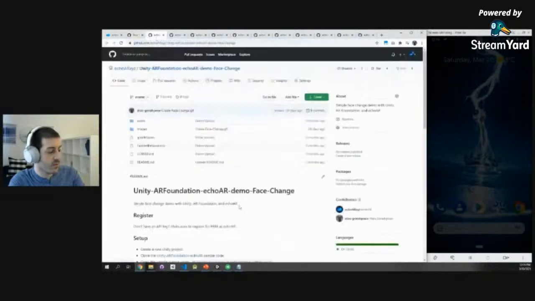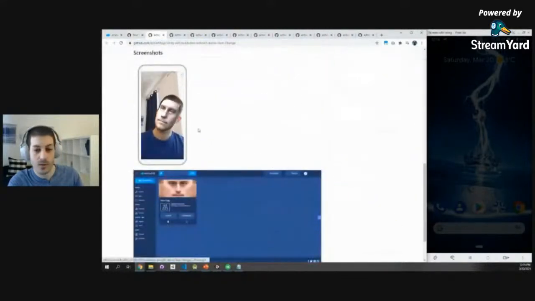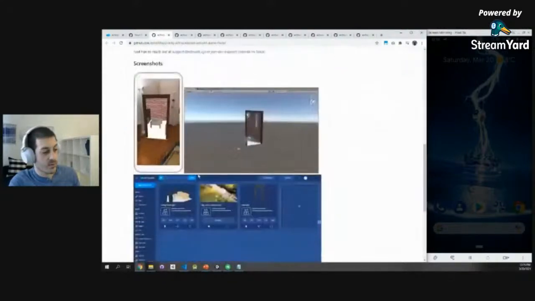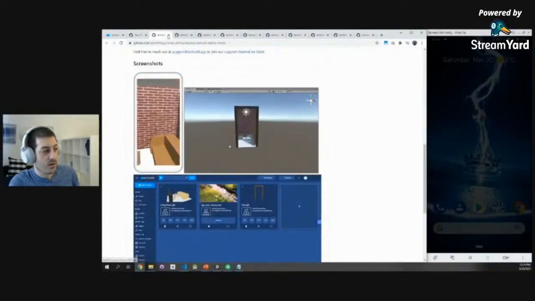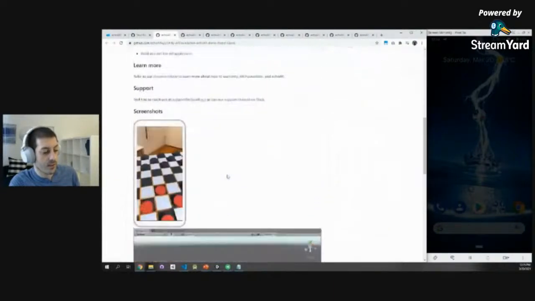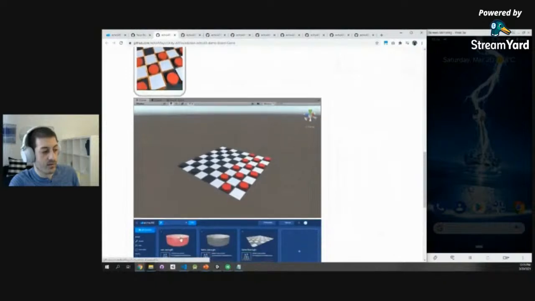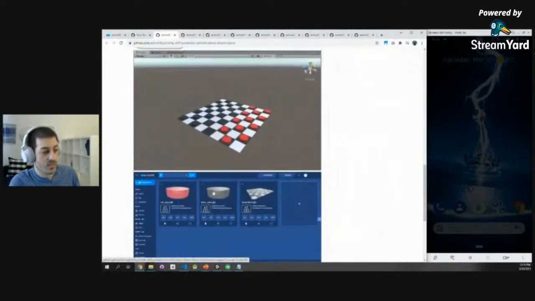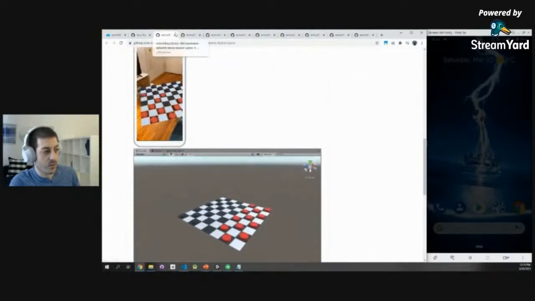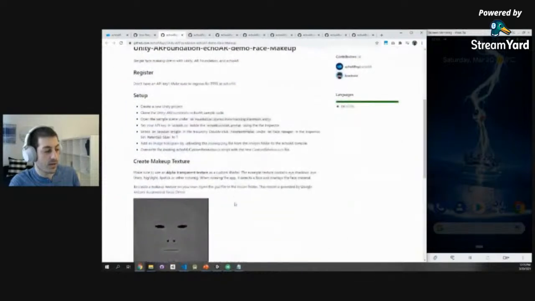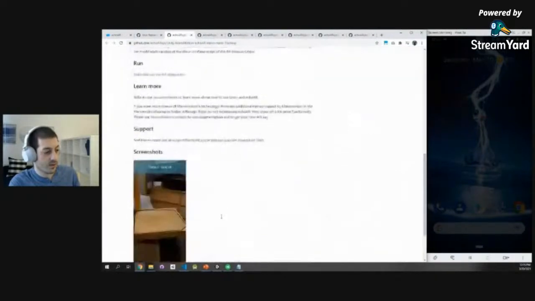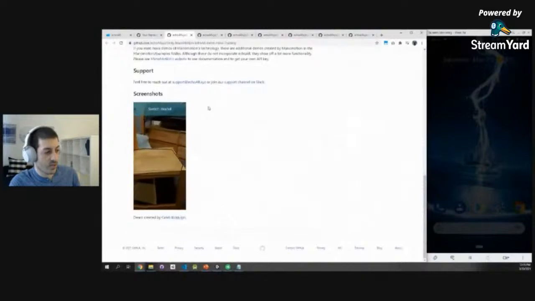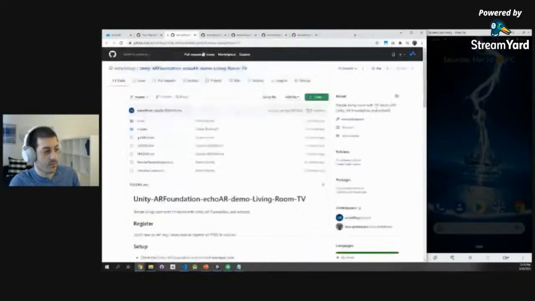So here we have an example of a face swap. You can swap a face with just throwing in an image and using this code. Here's an example of a portal that allows you to teleport yourself into a different world, both in AR and VR. Here's an example of a board game that you can build. Basically throw in this board and these pieces, and automatically you're able to build this quick game. Very cool. Here's the makeup tutorial that you can build. Definitely recommended. Here's the hand tracking example, where you can use hand tracking to control 3D models.